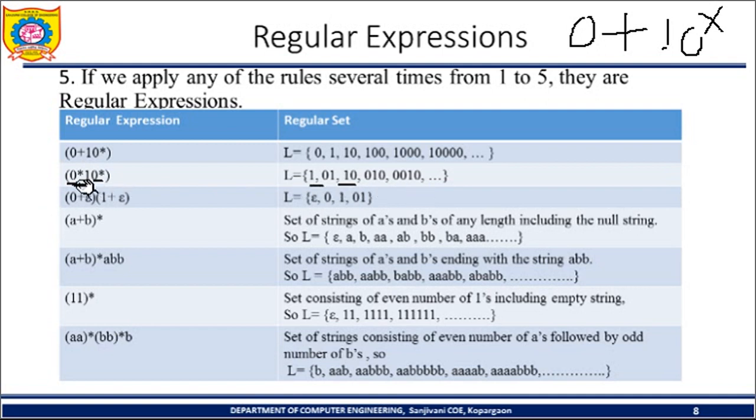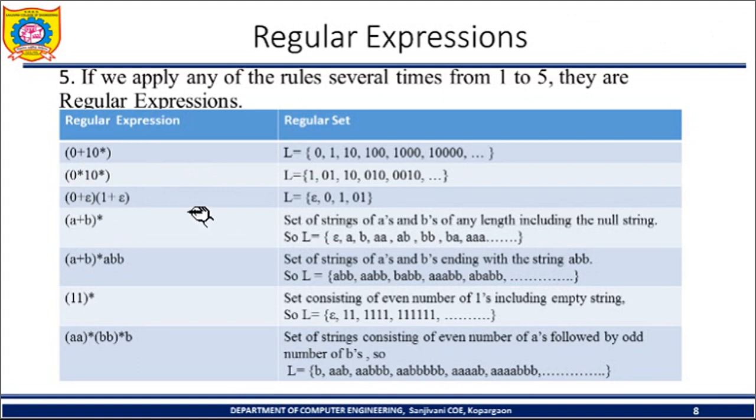After that I am selecting the first 0 two times, then 1 and 0, so 0 0 1 0. The same way I can generate a string like this: I am selecting the first 0 three times, then 1, and I am not selecting the last 0, so that will be 0 0 1. Even if I select the last 0 three times, this string belongs to this particular language. Now one more, the third example: (0 + epsilon)(1 + epsilon).